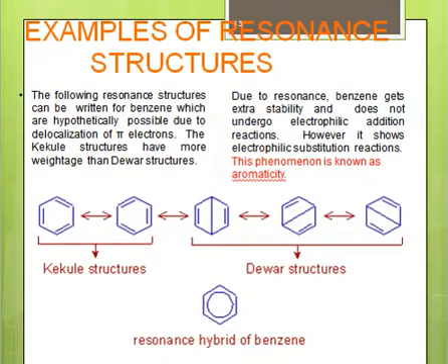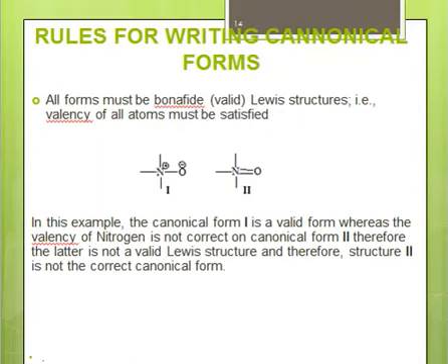Right? I hope that you have understood the concept of resonance, that resonance is nothing but just a way to represent a structure that is conjugated, right? And for which we cannot draw a single structure. So let's go towards the rules for writing canonical forms.